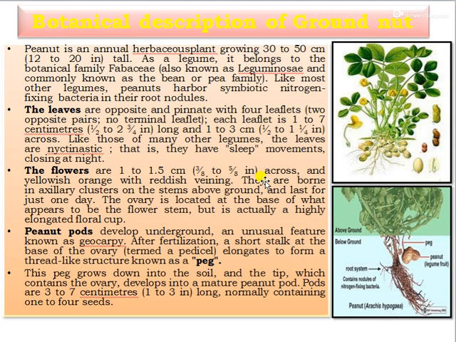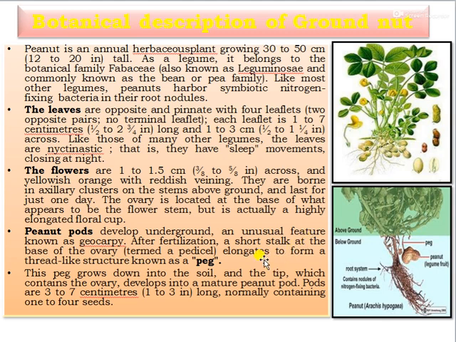about 1 to 1.5 centimeter across and yellowish orange with reddish veining, and they are borne in axillary clusters on the stem above the ground and last for just 1 day. And the ovary is located at the base of what appears to be the flower stem, but it is actually a highly elongated floral cup. And the peanut pods develop underground, an unusual feature known as geocarpy.